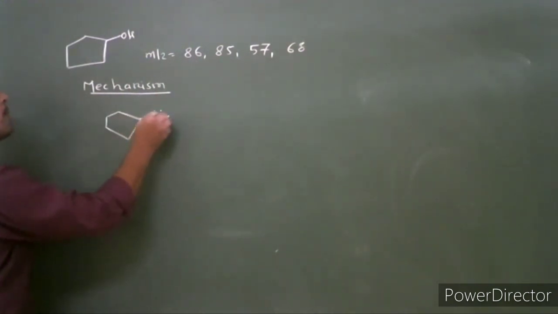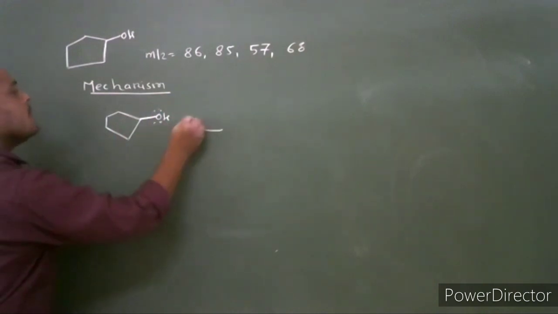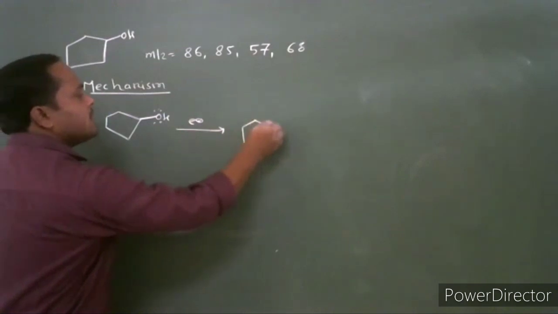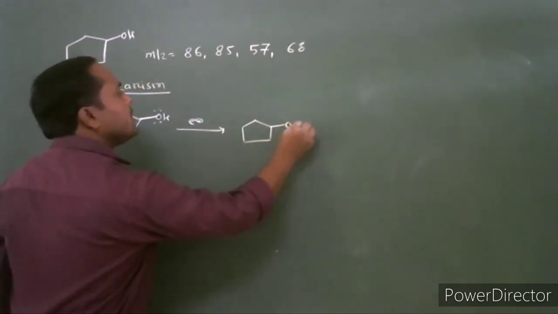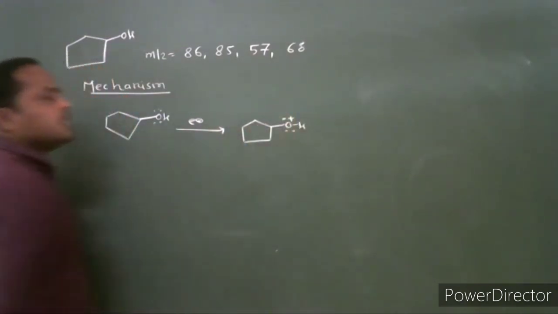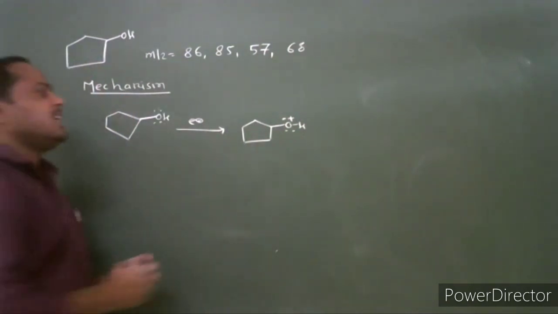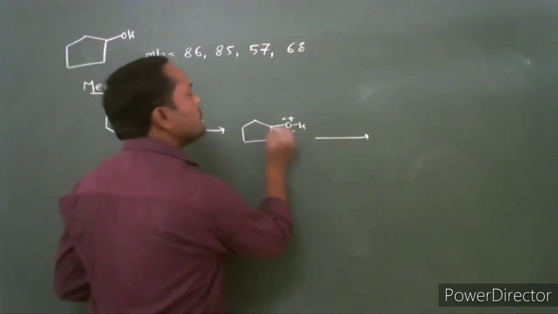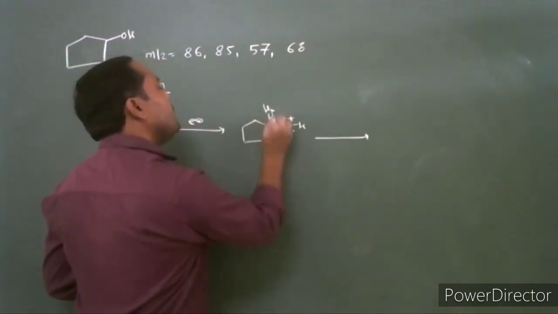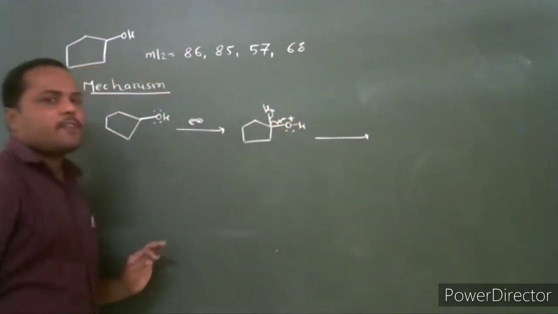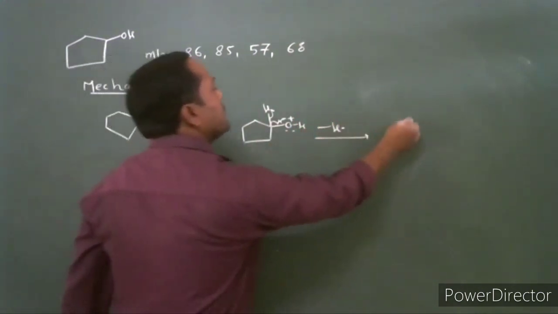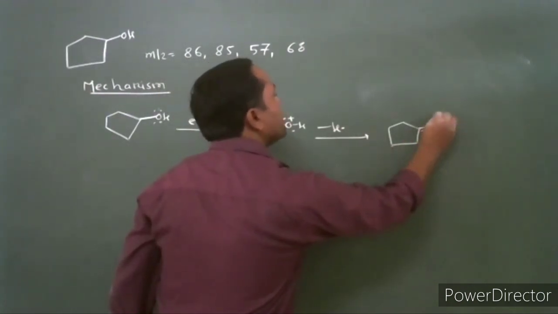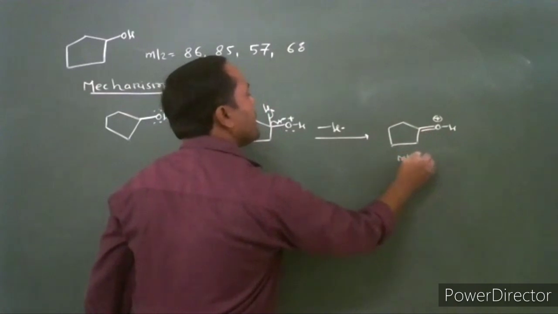This cyclopentanol undergoes electron ionization. There is a formation of radical cation. This radical cation undergoes alpha cleavage, loss of hydrogen radical, to give the M minus 1 fragment.